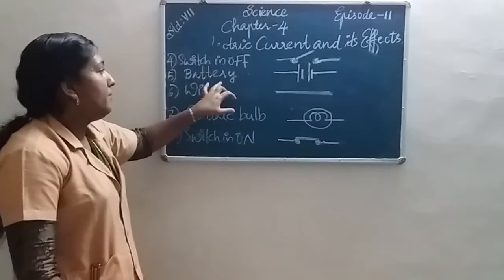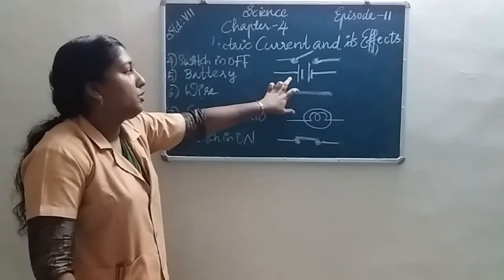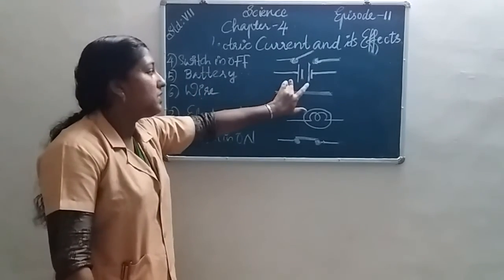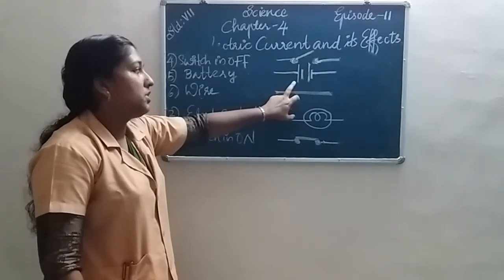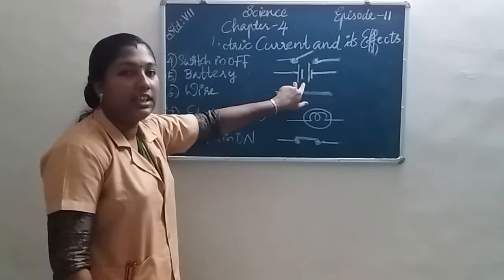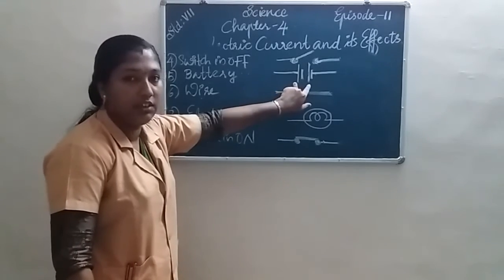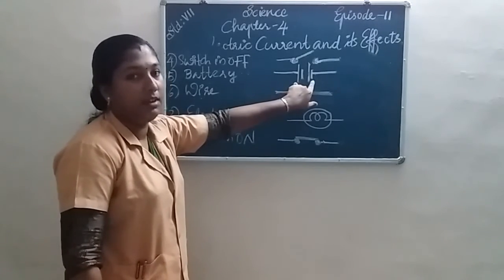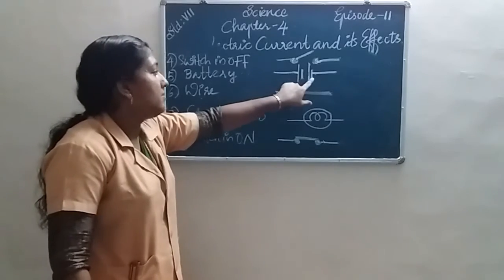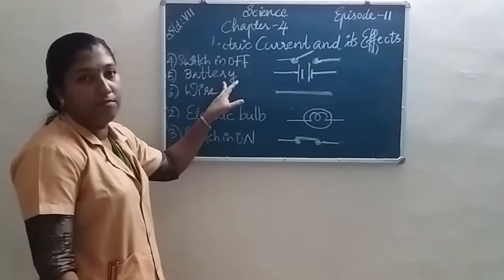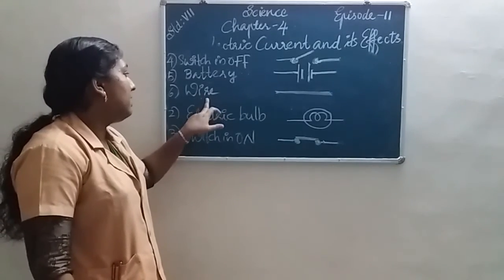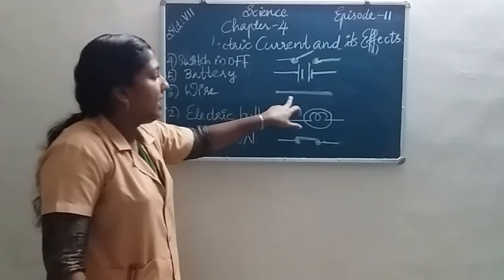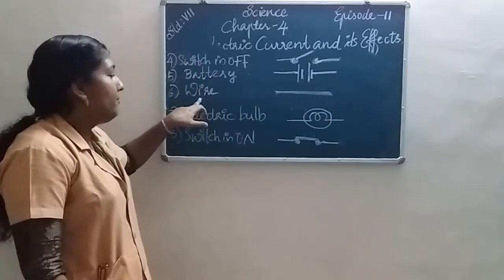Then another symbol, for battery. Two cells are connected in series and we get a battery. The longer line indicates the positive terminal and the shorter line indicates the negative terminal. Again positive terminal, again negative terminal. Then we connect these like this and we get the symbol for battery. Then another symbol is wire. A straight line indicates the symbol for wire.